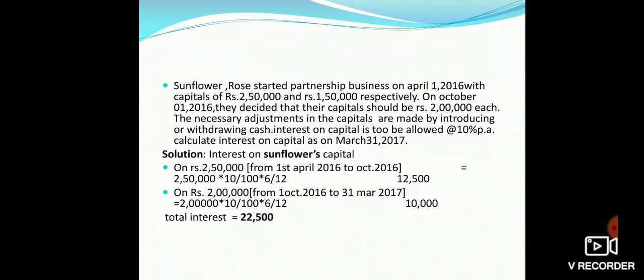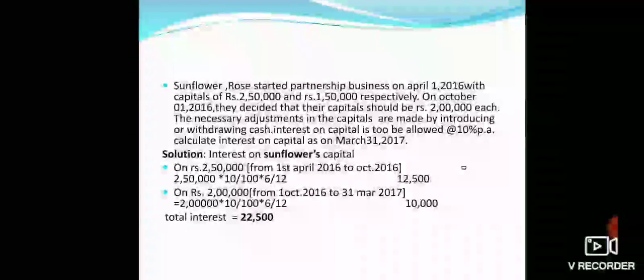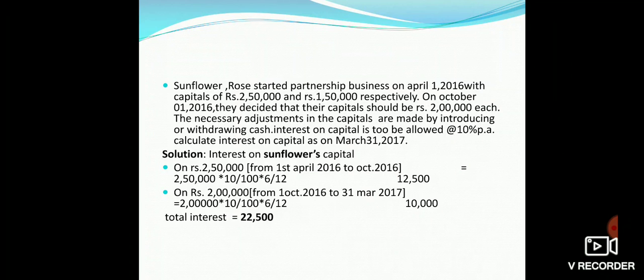In this question, Sunflower and Rose have their capital on 1st April 2016 as rupees 2,50,000 and 1,50,000 respectively. And on 1st October, they decided to fix their capital at 2 lakh.